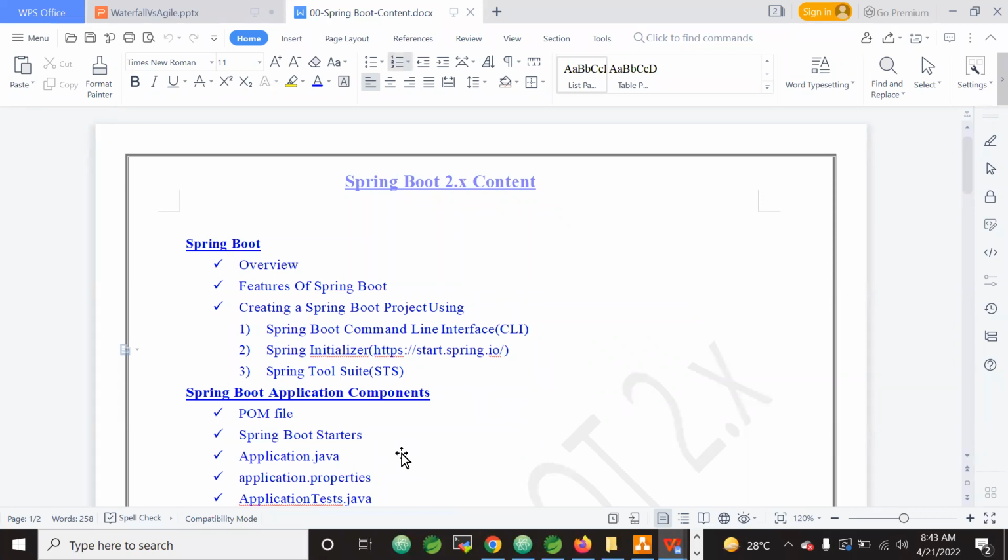Traditional web application development meaning, for example, over the years, in 2002, we had EJB, and from 2004 onwards, Spring came into the picture. And then various Spring modules came, like Spring Web MVC. And 2010, 2011, 2012 till 13, Struts and then JSP frameworks were used a lot.